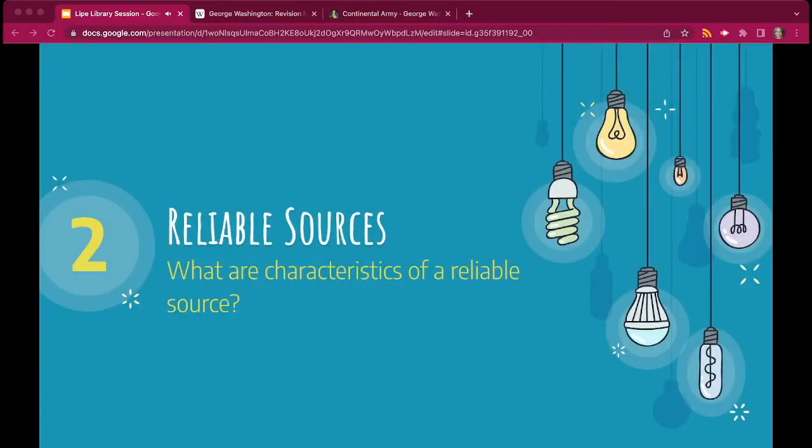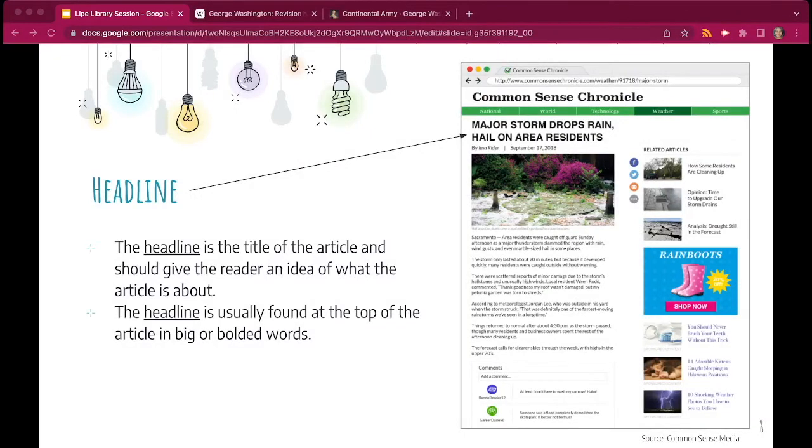All right, so in this next section, we're going to be going over many of those same characteristics that the video mentioned, but we're going to be slowing it down and focusing on what to look for and how to apply parts of the CRAP test for further evaluation. The first one is a headline.